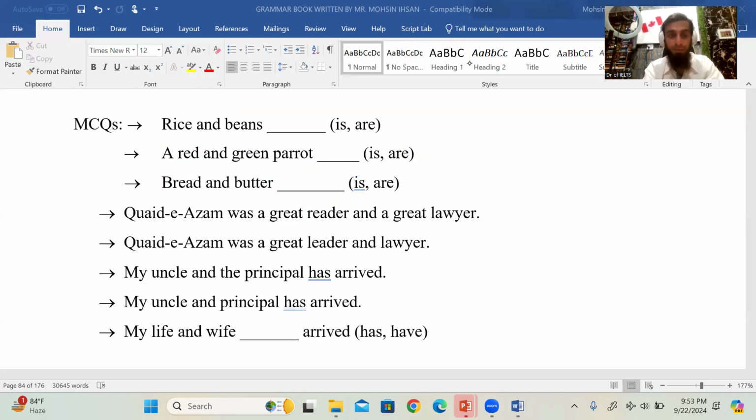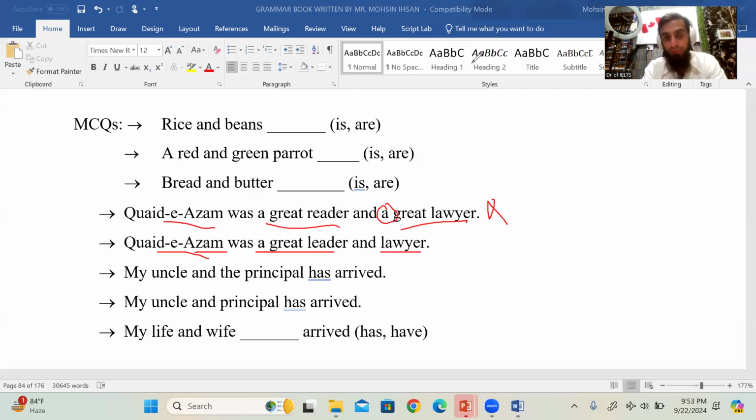एक ही खाना, एक ही मतलब है। अच्छा, अभी से एग्जाम्पल को देखें, this is important. Good. Quaid-e-Azam was a great leader and a great liar. अच्छा, ये वाला सेंटेंस जो है, this is wrong, right? But if you talk about this one, why wrong? I tell you, Quaid-e-Azam was a great leader and liar.